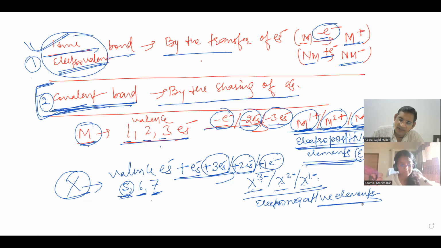Yes, sir. Now see, this is the very basic definition. This is not the 100% correct definition. If you see only this definition, you won't be able to give a 100% correct answer. So many more definitions are there. Amongst all those definitions, one will be the most accurate, and obviously since it is most accurate, it will also be the most difficult. So now we'll talk about all those definitions.